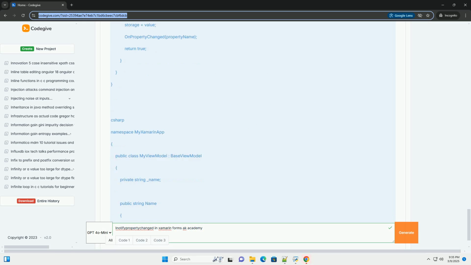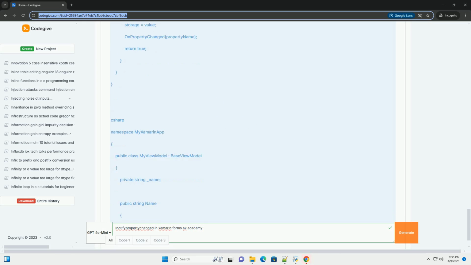7. Advanced techniques. A. Dependency injection and INotifyPropertyChanged. Using dependency injection, DI, is a best practice for creating loosely coupled and testable applications. It can also simplify the process of providing view models to your views. Here's a simple example using Xamarin.Forms built-in DependencyService. 1. Register the view model. 2. Resolve the view model in the view.